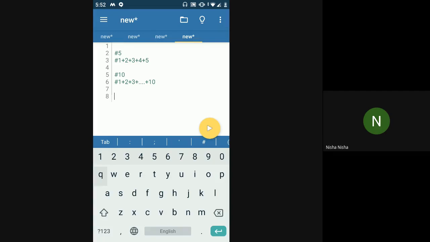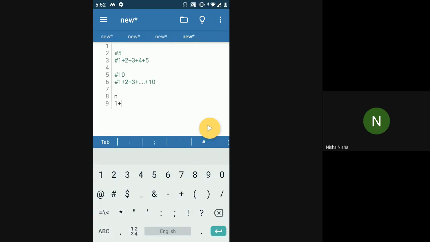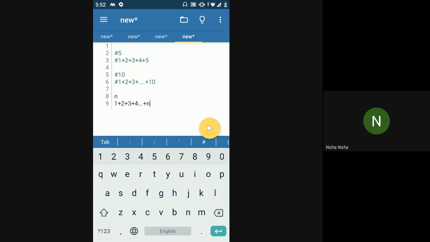Similarly, if the user gives you n as the value, some value n, then you have to run the loop 1 plus 2 plus 3 plus 4 till n. So you have one specific number and you have to keep on running the loop till that number, right? So in this case, there is no condition. There is a definite number. You know definitively that this loop will run for n number of times, n being the input that the user is giving you, right? So in this case also you will use a for loop. You won't use a while loop.